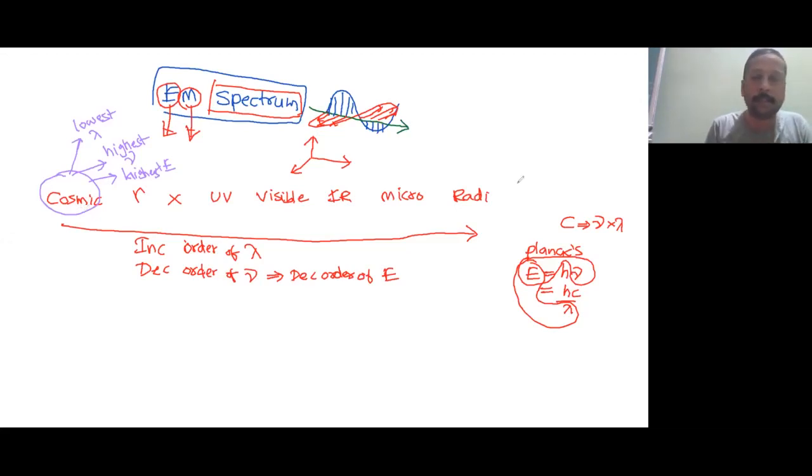Now let us make it opposite regarding the radio waves. Whatever properties we have written for the cosmic ray, like lowest wavelength, these are the highest wavelength. These are the waves of highest wavelength, and these are the waves of lowest frequency and lowest energy, minimum energy. These points we are going to use in the hydrogen spectrum, where indirectly it is used.